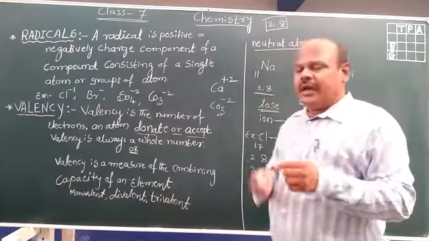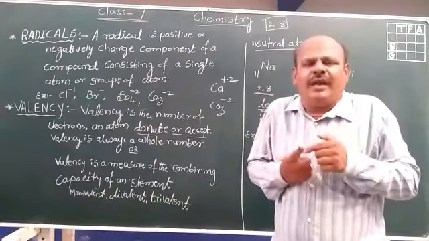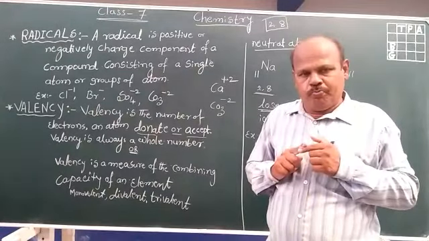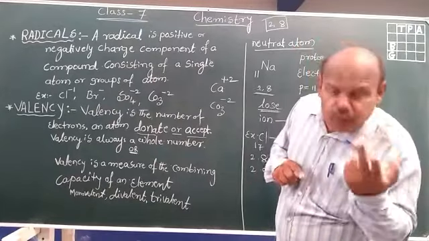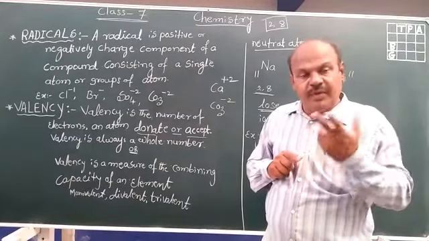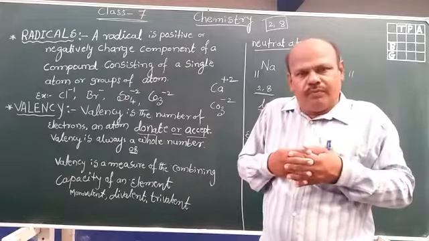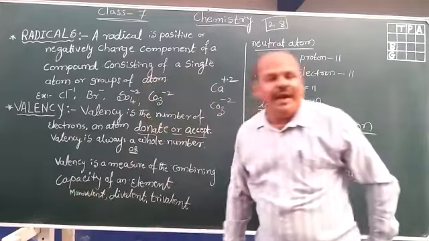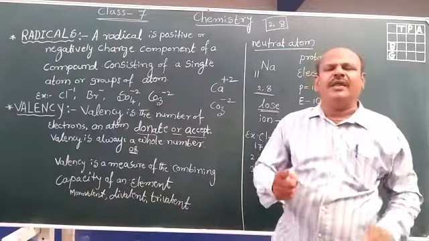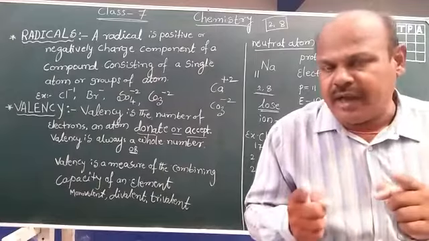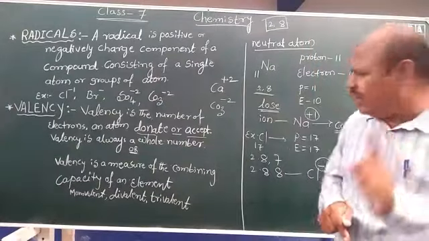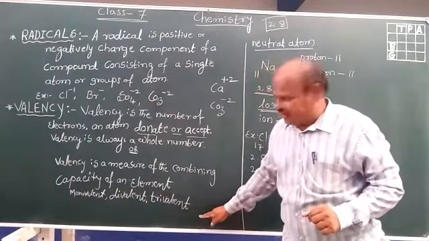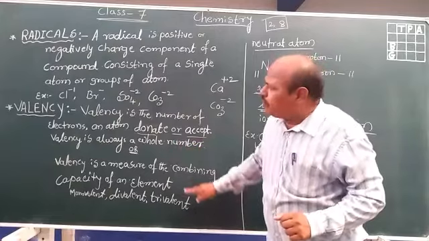For example, here sodium loses 1 electron. It combines with another 1 atom. Oxygen gains 2 electrons. It combines with another 2 atoms. Therefore, monovalent means valency is 1. The combining capacity of that element is 1. That is monovalent, divalent and trivalent. These are the types of valency.